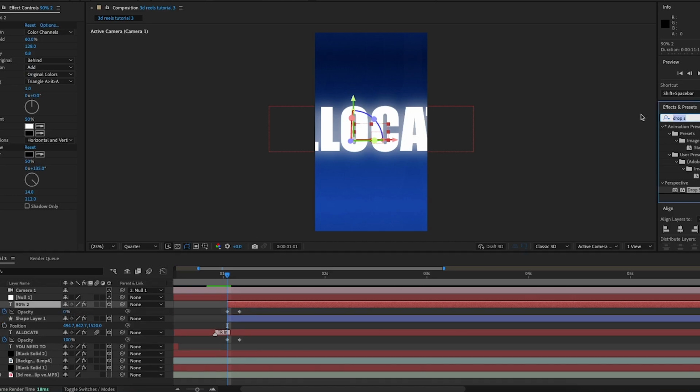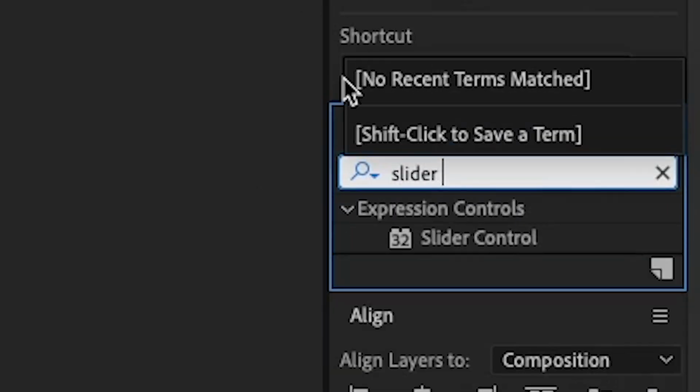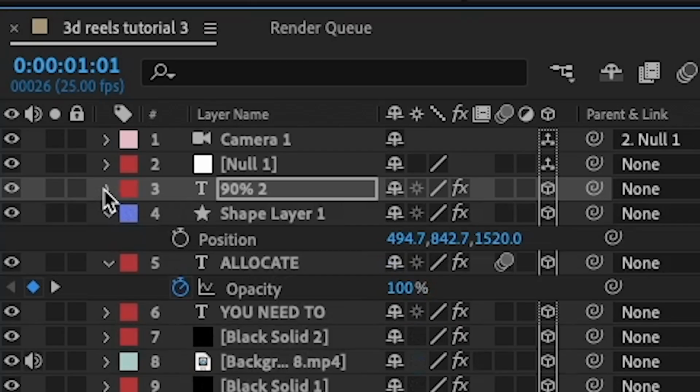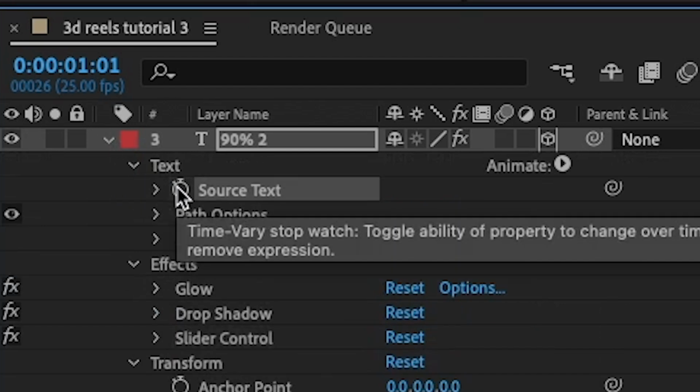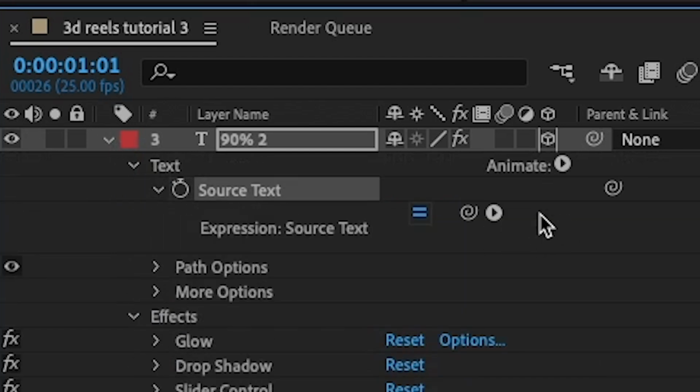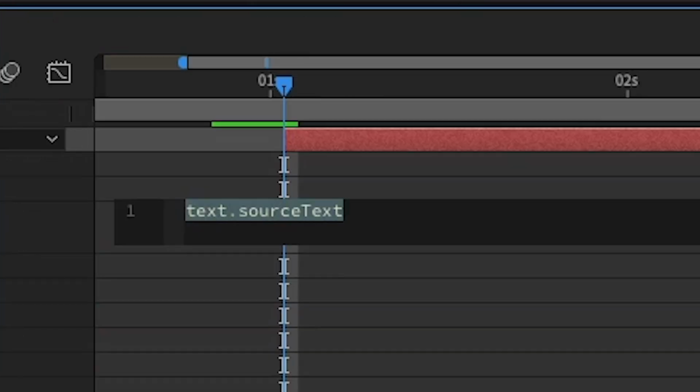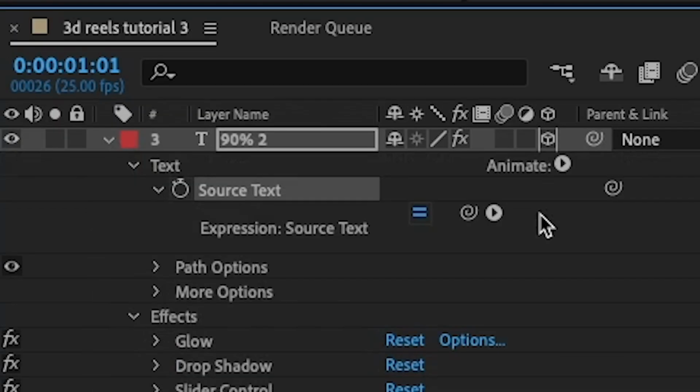Then I'm going to search up in the effects and presets slider control, open up the arrow, and go to text. Then I'm going to alt click on the source text stopwatch, and this will open up this box of code. Now this may seem a bit complicated, but just follow along exactly with what I'm doing and you'll have the same result as me. So I'm going to link this text like so to the slider at the top.